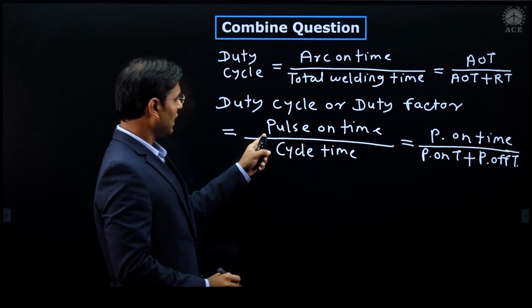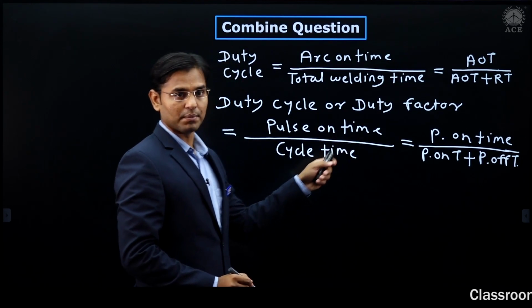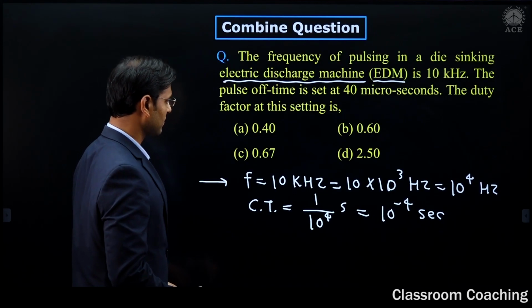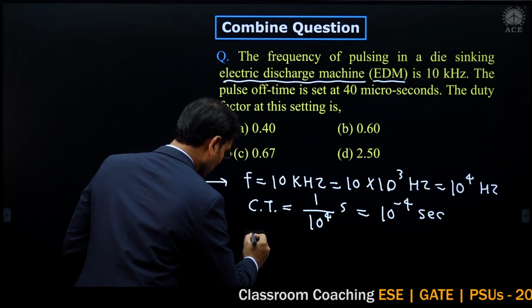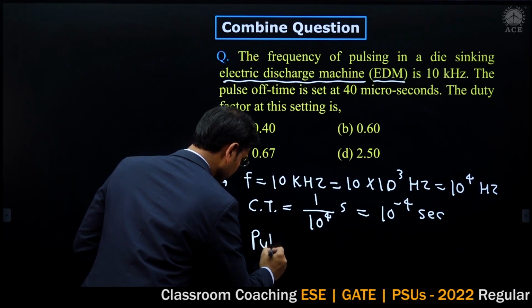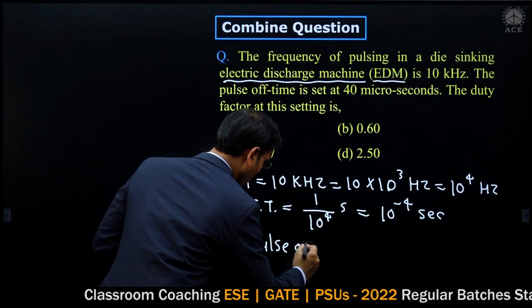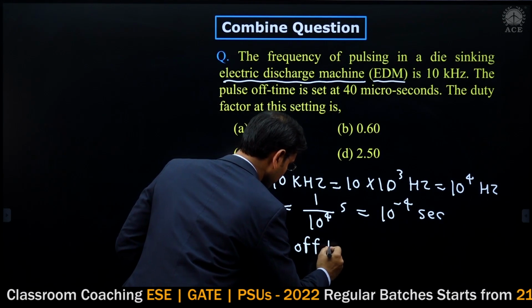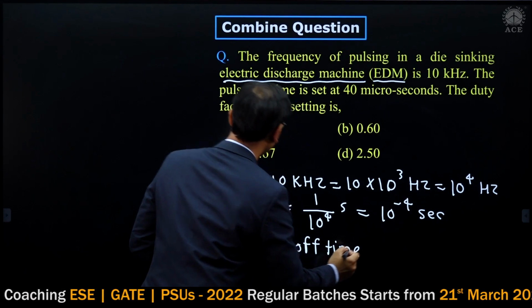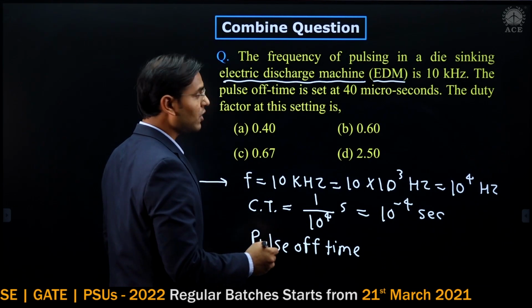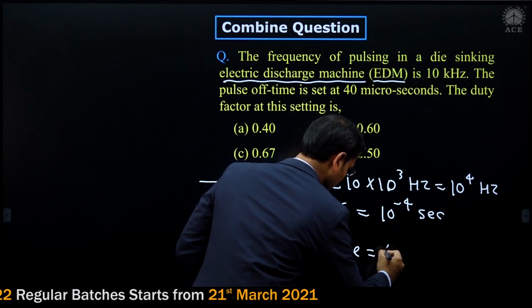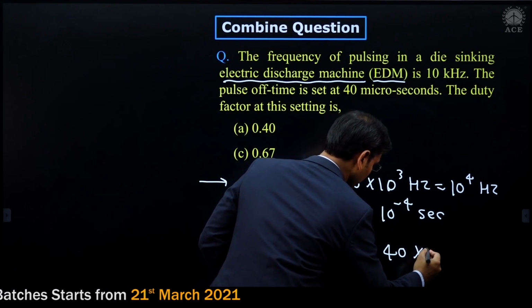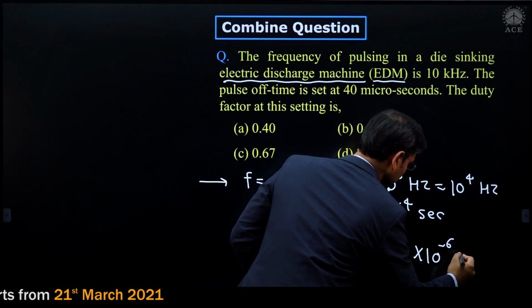Now we need to calculate pulse on time, right? The pulse off time is also given. The pulse off time is set to 40 microsecond. Then I am writing here 40 into 10 raised to minus 6 second.